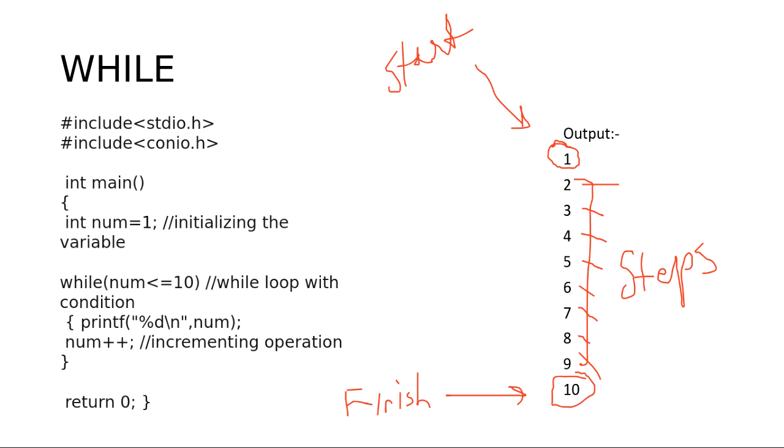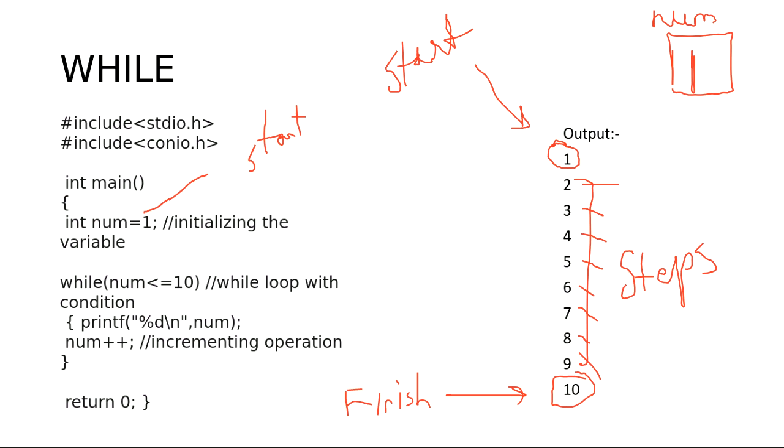Okay. So how do we define the loops here? This is my start point, because how will the computer know which floor I am on? I have to give some value, so I will give the value 1. This is the start point.